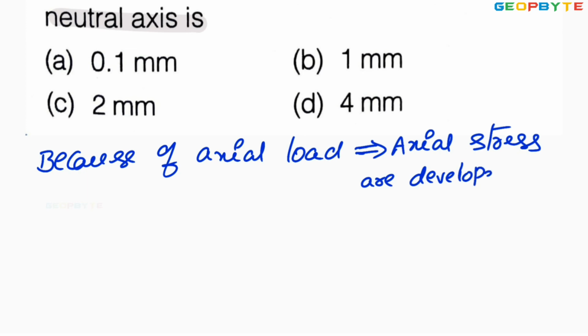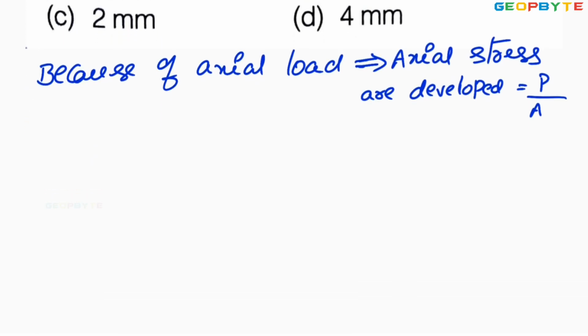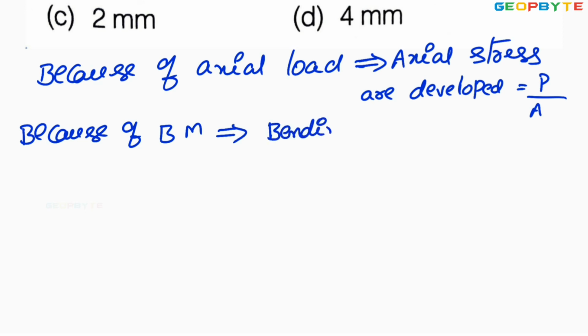That axial stress is equal to P by A, simply load by area of cross section. Because of the bending moment, bending stress is developed.